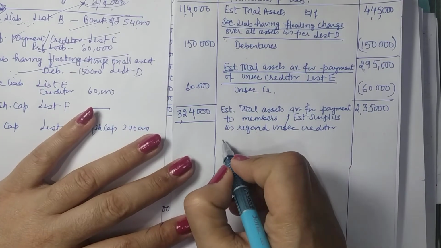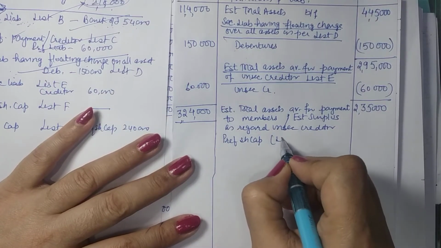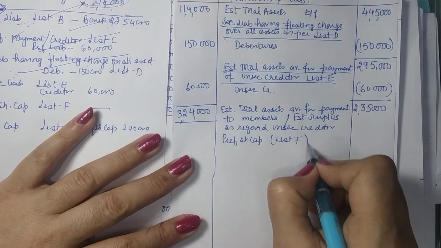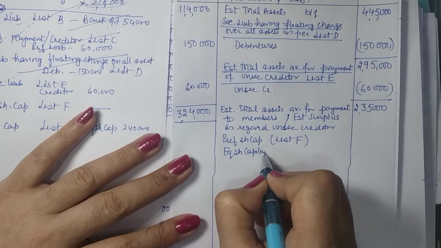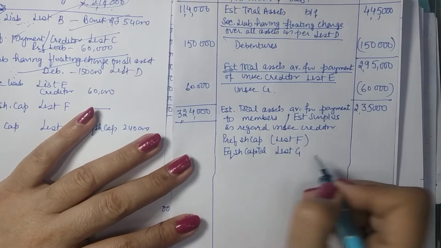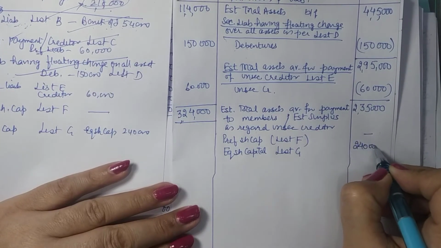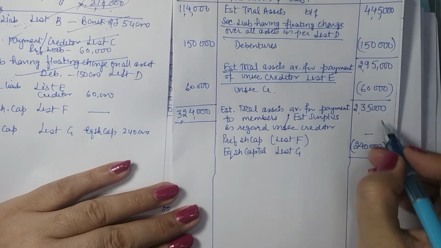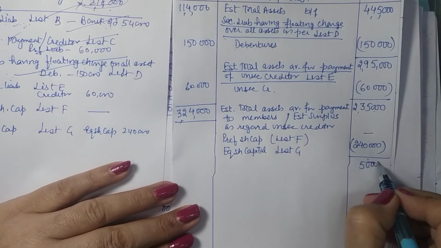Now we are to record preference share capital as per list F, then equity share capital as per list G. Okay, so it was not there, but equity capital is 2,40,000. Now if you are to pay 2,40,000 out of 35, you don't have a surplus now.